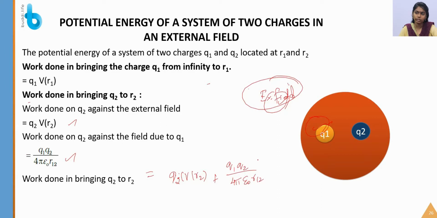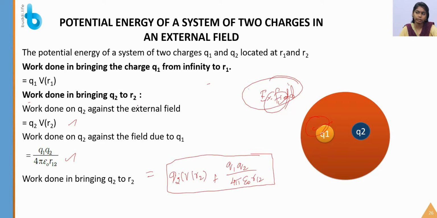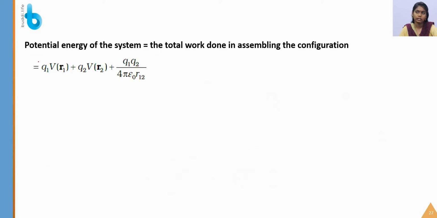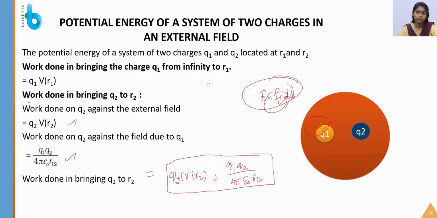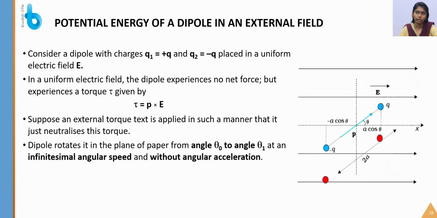Very simple, students. No need to memorize all this, just understand. Next, the total potential energy of the system, that is the total work done in assembling these two charges, is Q1 V R1 plus Q2 V R2 plus Q1 Q2 by 4 pi epsilon naught R12. So this is the final derivation that I got.